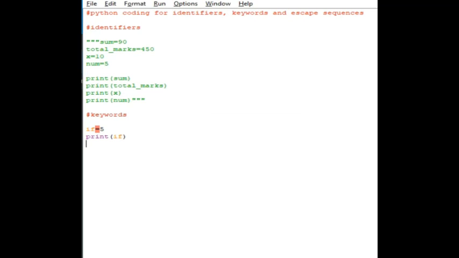So we have seen two examples, one is valid and invalid identifiers, and another is the example for keywords. And now the next, third topic, we're going to see an example for escape sequence.